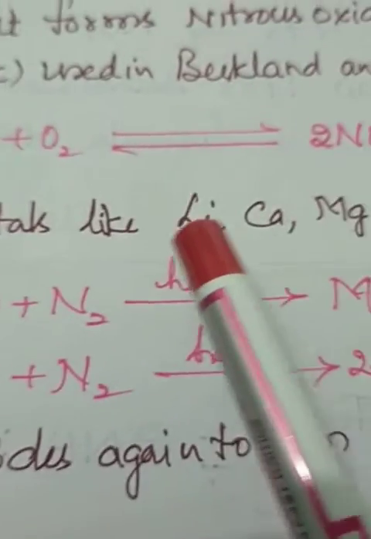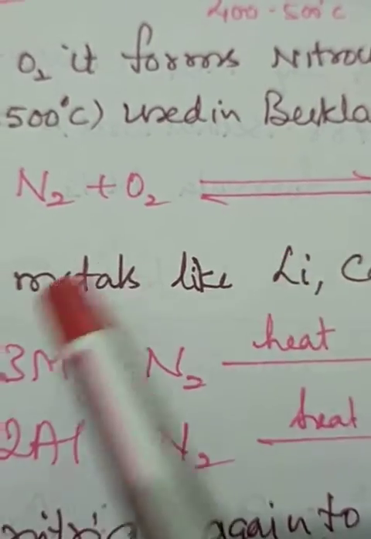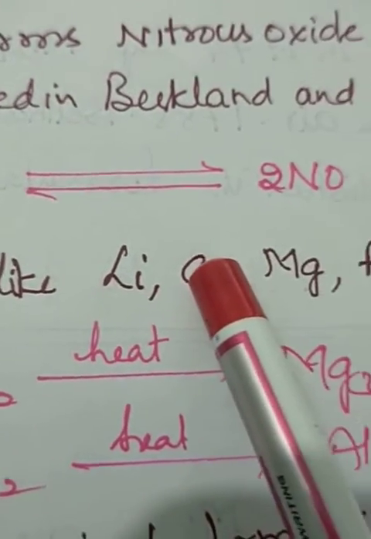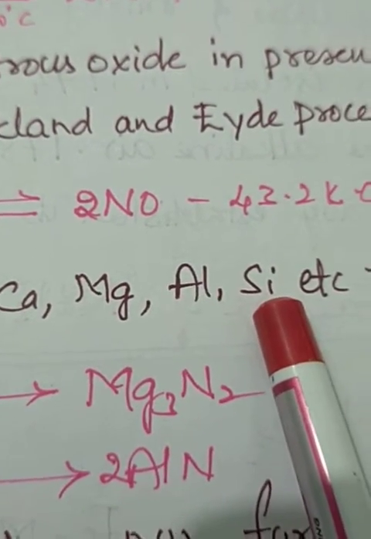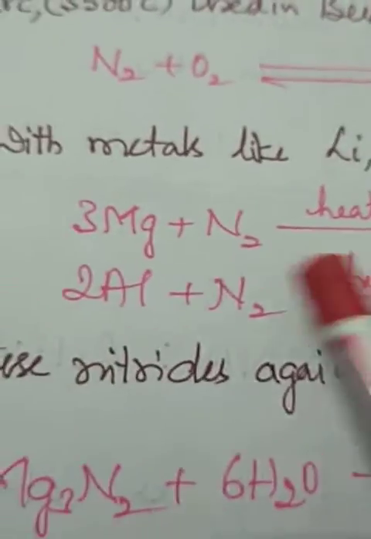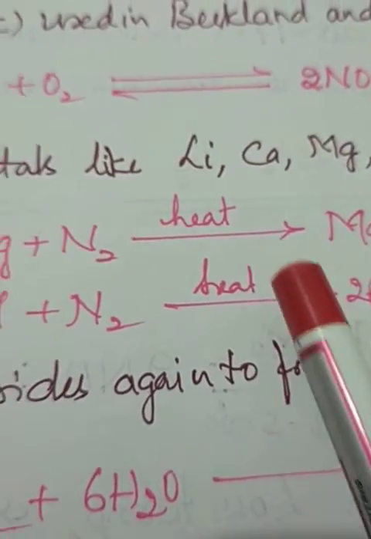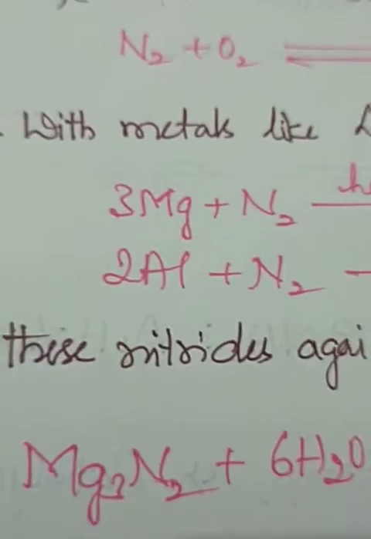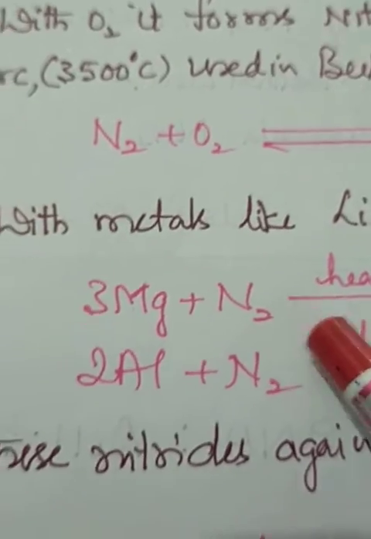With metals like lithium, calcium, magnesium, aluminum, silicon, etc., it forms nitrides. For example, lithium plus nitrogen gives lithium nitride, calcium plus nitrogen gives calcium nitride, magnesium plus nitrogen gives magnesium nitride, aluminum plus nitrogen gives aluminum nitride, and silicon plus nitrogen gives silicon nitride. Magnesium reacts with nitrogen to form magnesium nitride, and heat is essential. In the same way, aluminum with nitrogen forms aluminum nitride. Take two examples and keep them in mind. That covers the properties with metals: first with hydrogen, then oxygen, then metals.